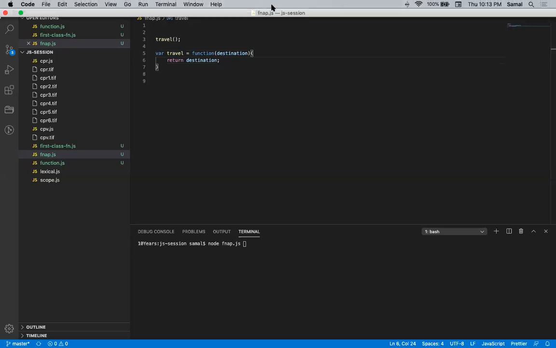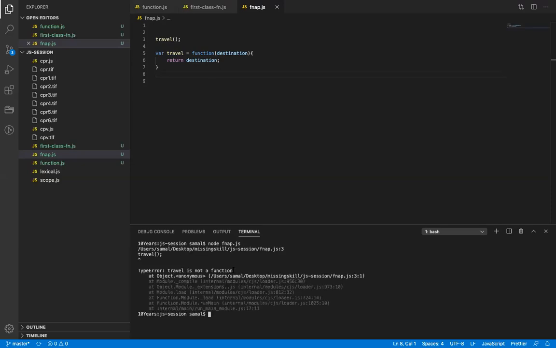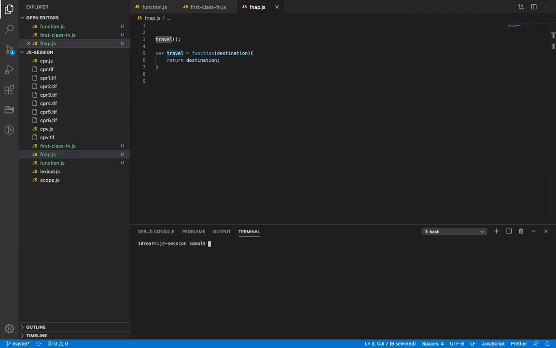Anyone else? Undefined error. It will basically throw an error which says you cannot call function of undefined. Travel is not a function because it is undefined. All right. So how do I handle this? What was the condition that we should be using for handling this? This error shouldn't come by calling the function after initialization. That is the normal way.